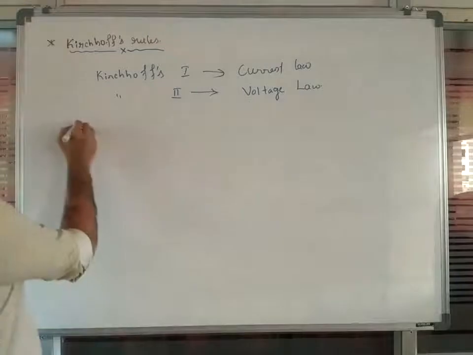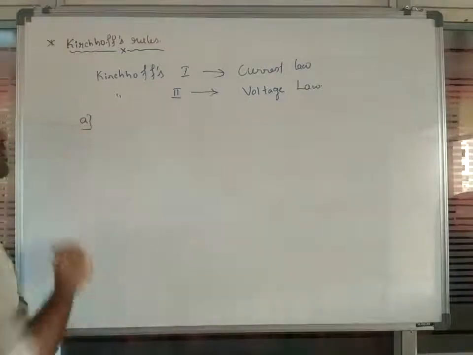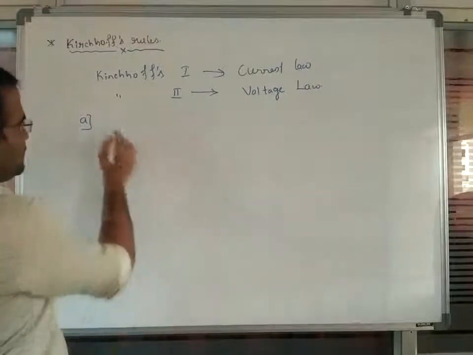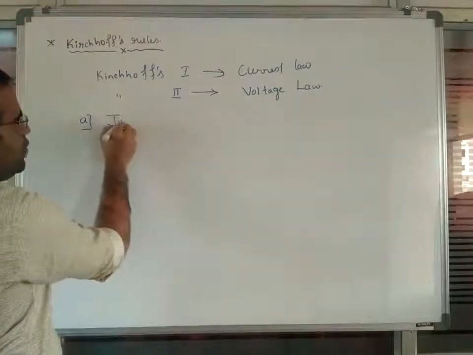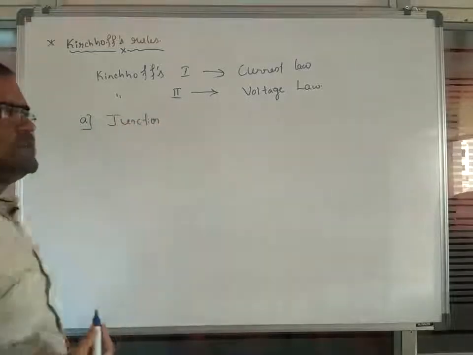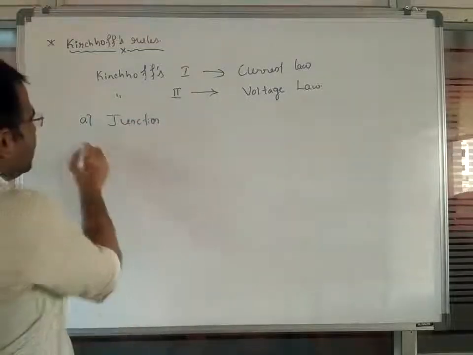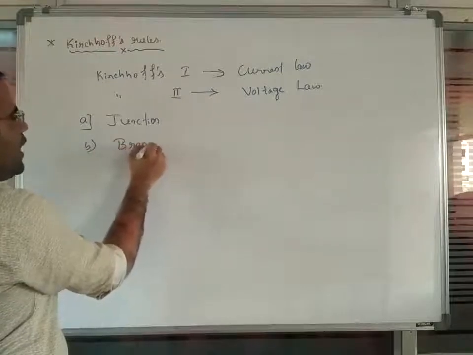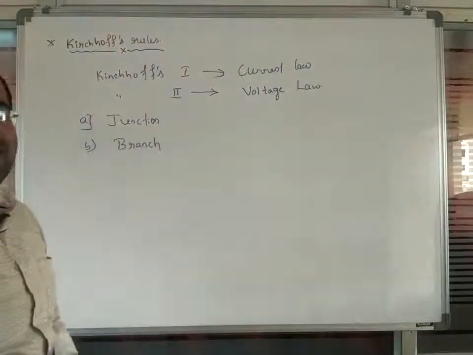Before discussing Kirchhoff's laws, let me introduce a certain number of basic terms. What are the basic terms? The first one is a junction. What is the meaning of a junction? The second one is called a branch.